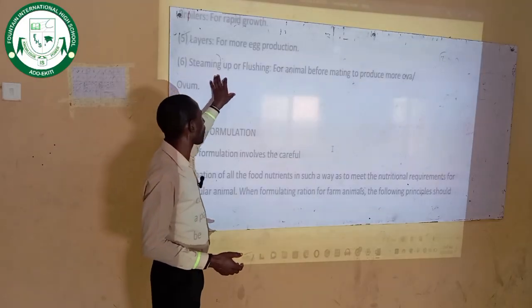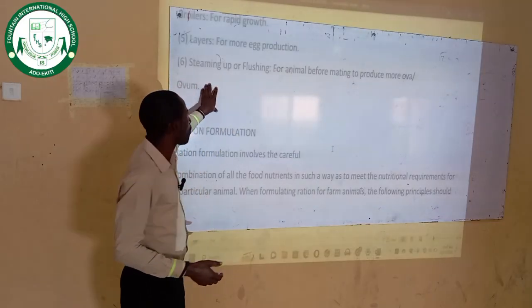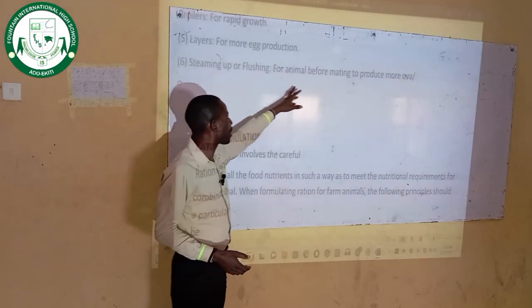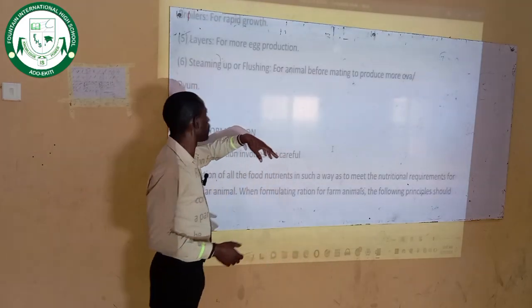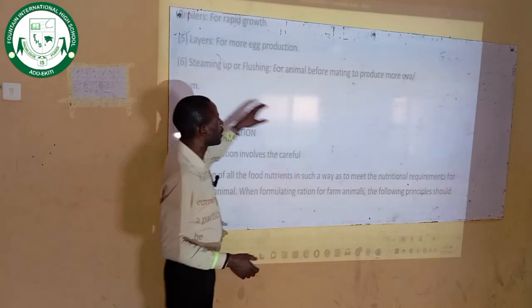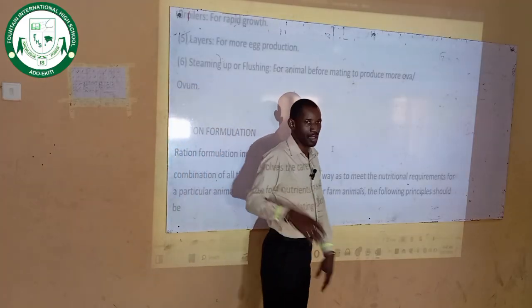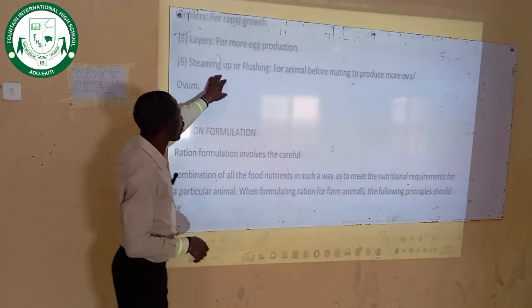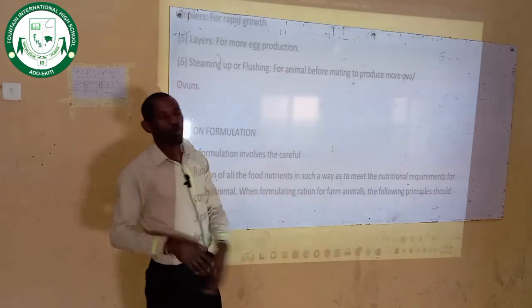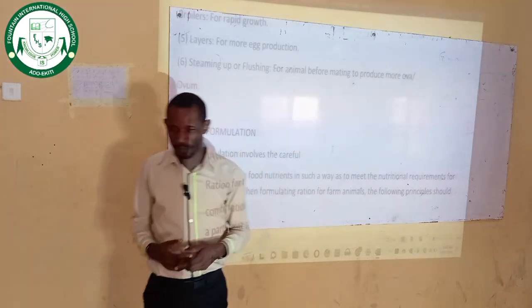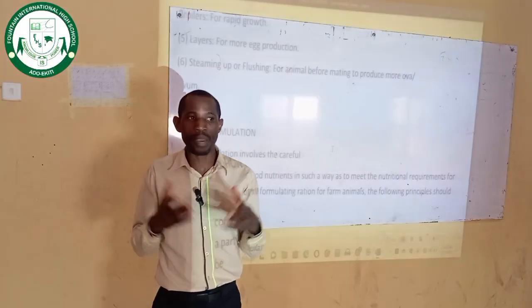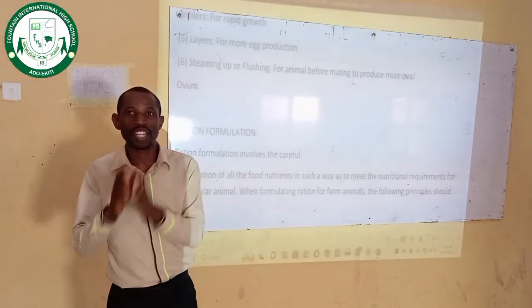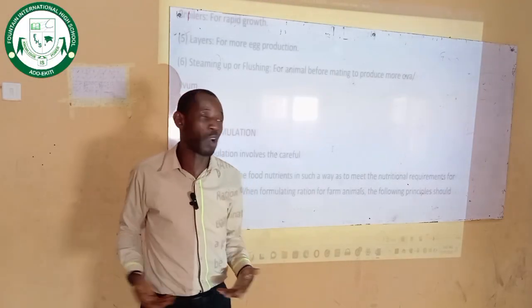Then we have steaming up or flushing. Steaming up or flushing is for animals before mating to produce ova or ovum. The meaning of this is egg. But let me explain steaming up and flushing. When you are into animal production, you want your animals to increase in number. The more animals you have in your pen, the more potential profit or money you are going to have eventually.